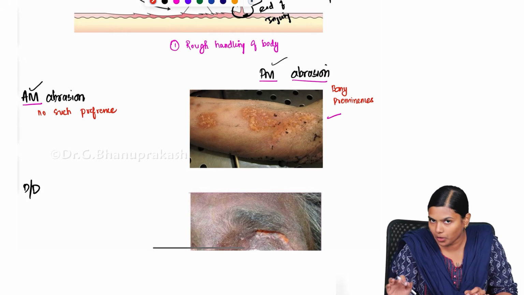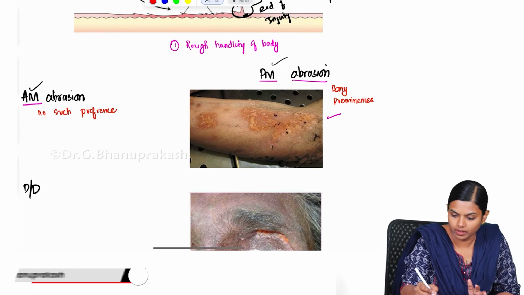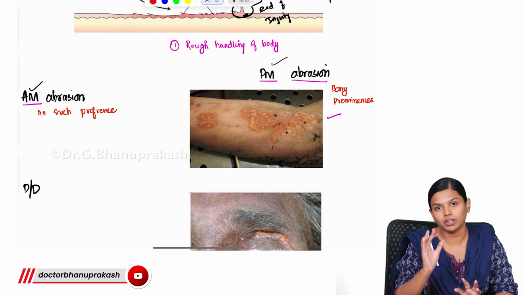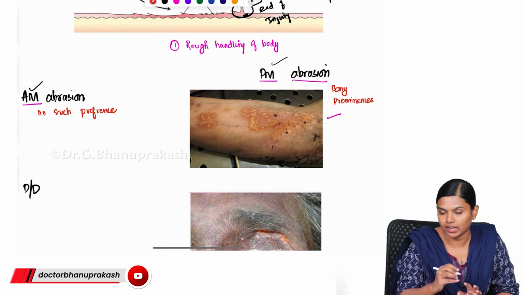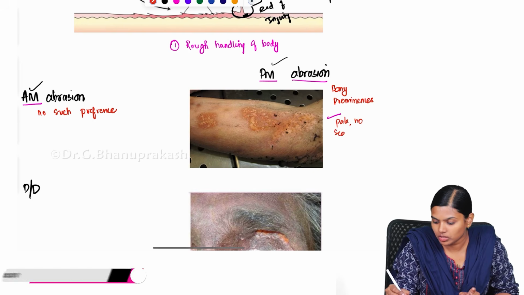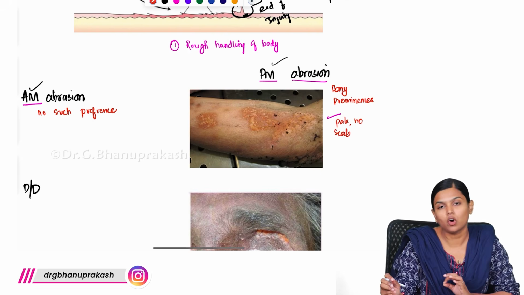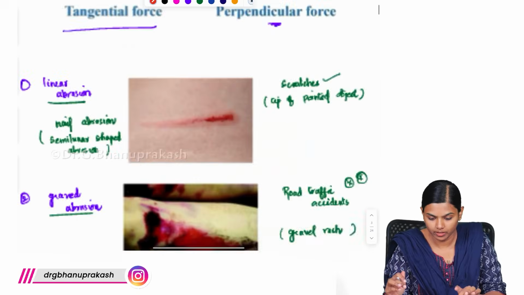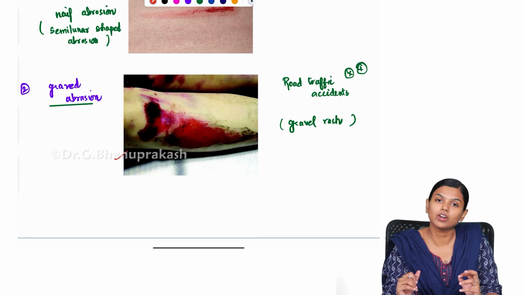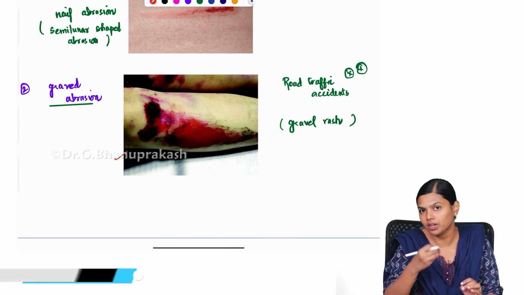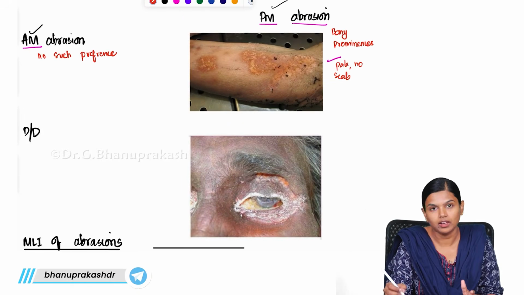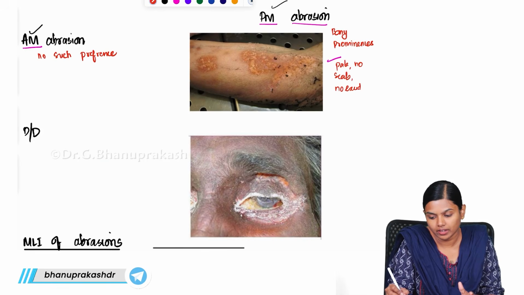And the next important thing that will help us differentiate is this: if you look at this abrasion, the striking thing is that it is very pale, with no scab. The main difference is that you will not see any oozing of blood. See here, how reddish and bright this abrasion is, and you can also see the exudate if some time has passed. But look at this picture: it is very pale, there is no scab, no exudate, nothing.